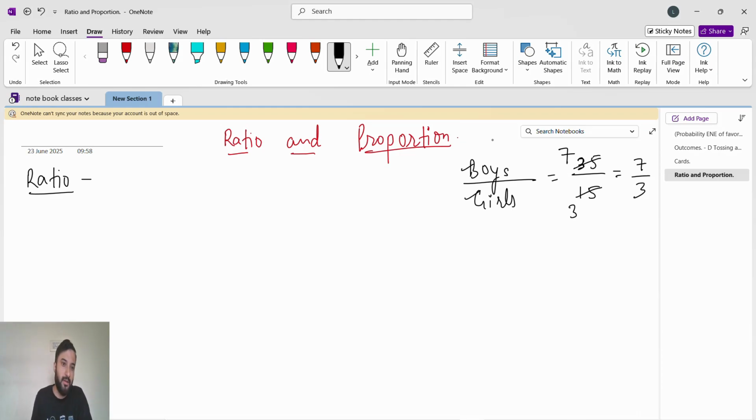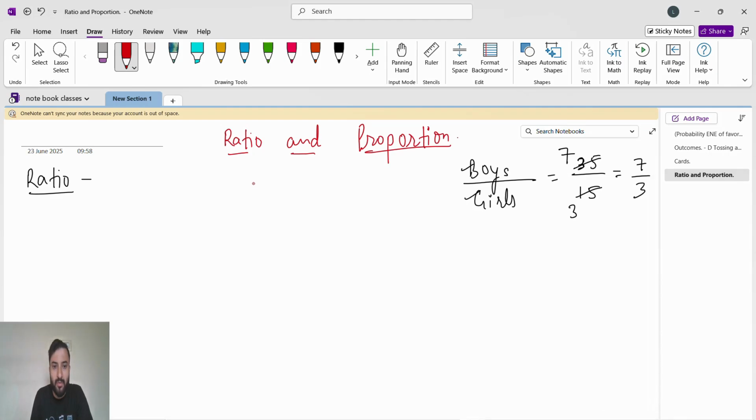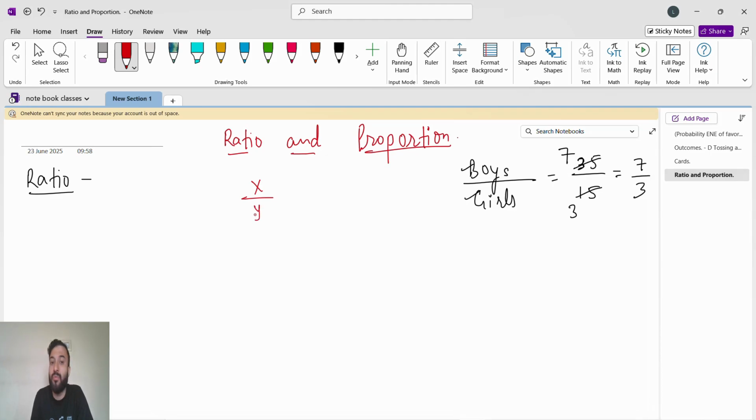Remember this. Now see, you can compare your marks. Suppose the marks of student x with the marks of student y. Suppose x got 80, y got 90. So this is what we are doing, the comparison. Basically, what we understand is that ratio is a comparison. When we are comparing, that is the ratio.